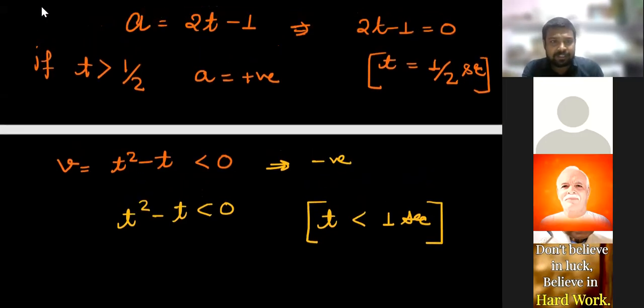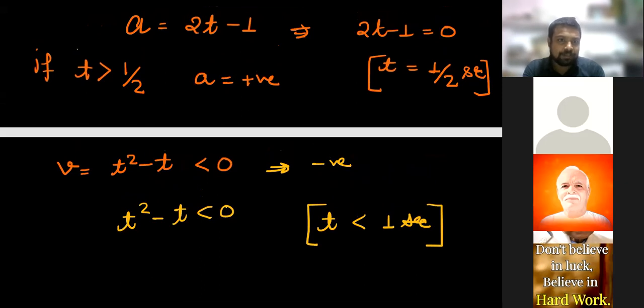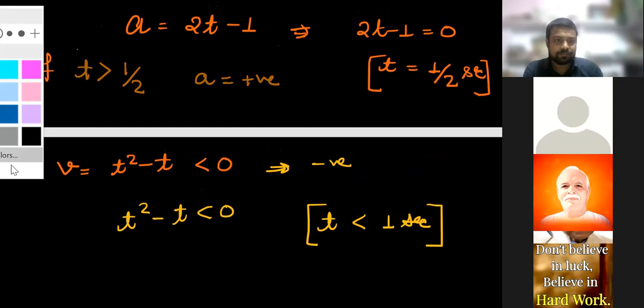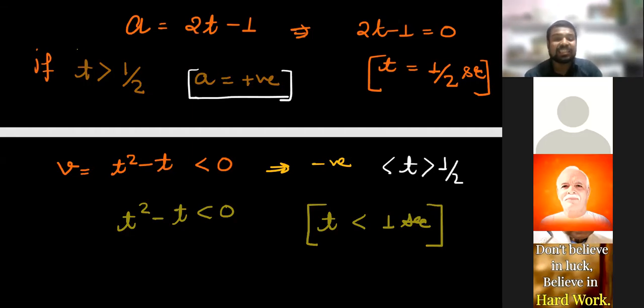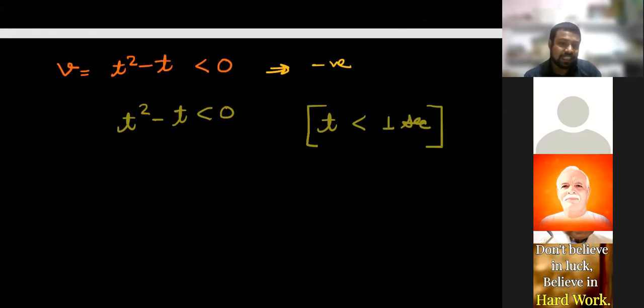From these two pieces of information, you get an idea of what I said: if the time is greater than 1 by 2, then acceleration should be positive, and if the time is greater than 1 by 2 but less than 1, then the velocity of the particle is what?